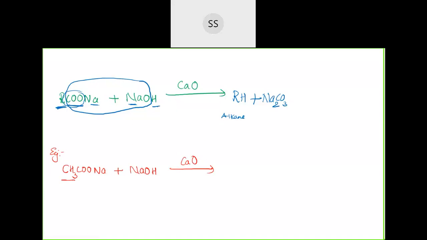Now take this CH3 combined with the H, and remove that whole thing, which goes out in the form of Na2CO3. So the product is CH4, methane. CH3 plus H is CH4, plus Na2CO3. This is the example.